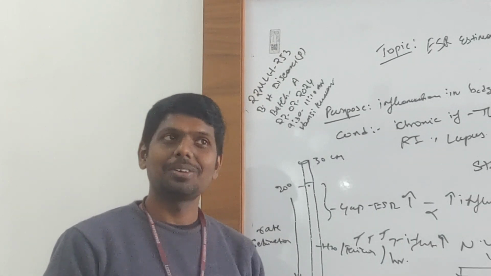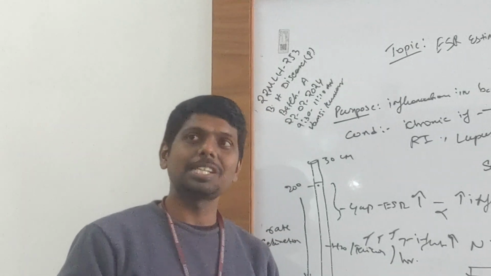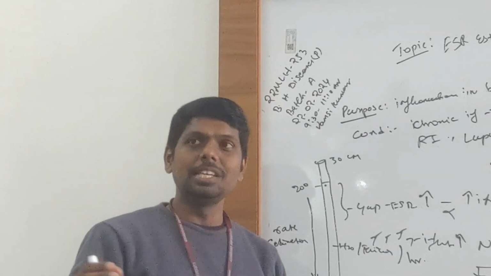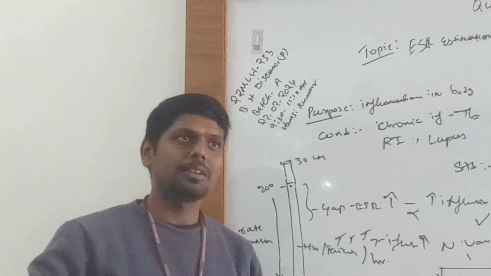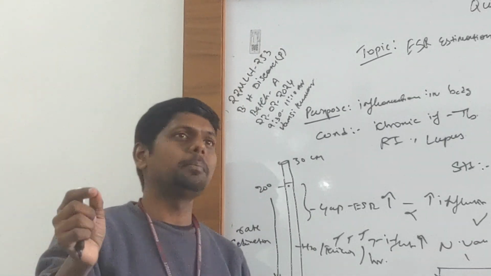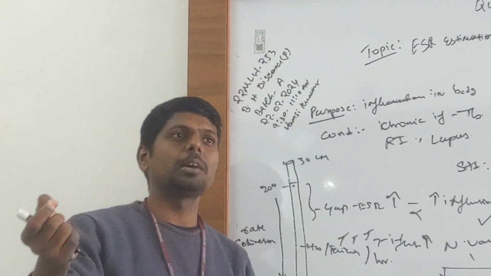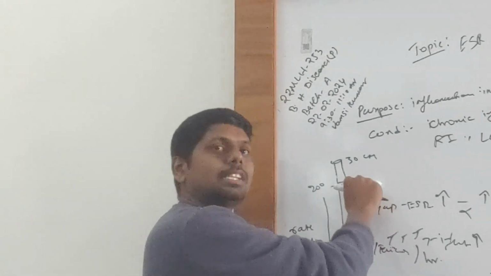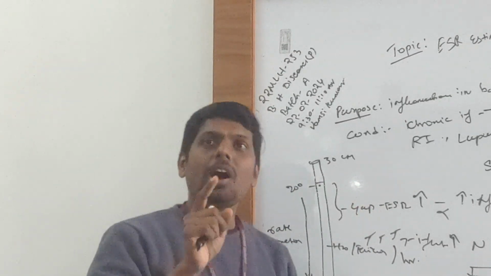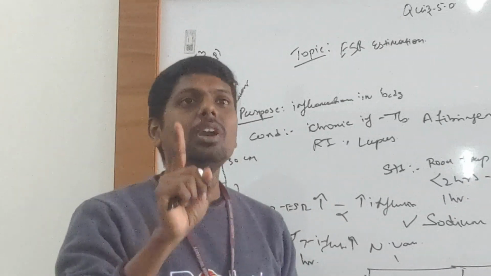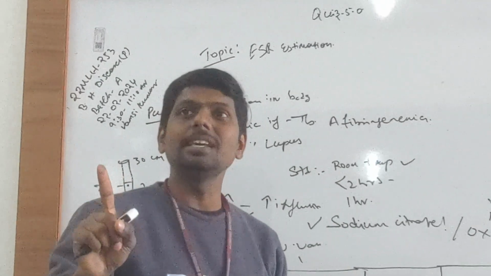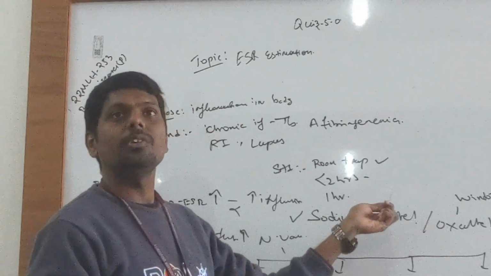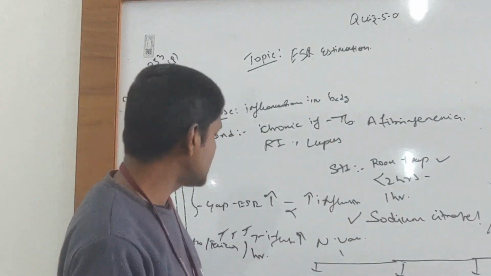You're confused now. Fibrinogen is responsible for viscosity. In these patients, the fibrinogen is not there. That means the blood becomes very thin, like water. So the rate of sedimentation will be more, and ESR will be less. Now listen. That's why ESR is only for inflammation, not other things. Decreased ESR we won't consider. Increased ESR levels only we are considering. That's why the normal value starts with 0 to 7.